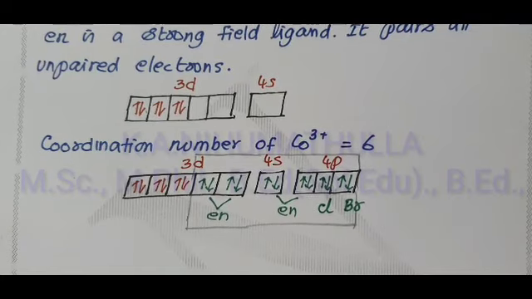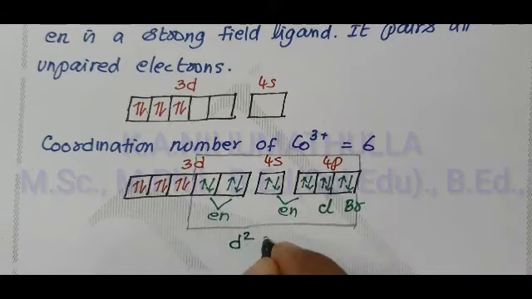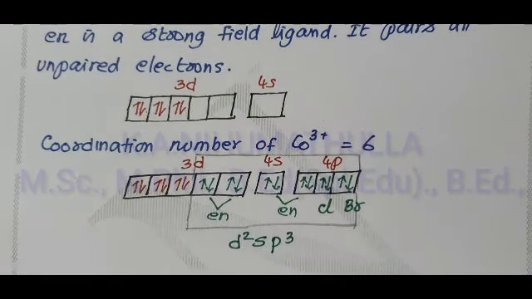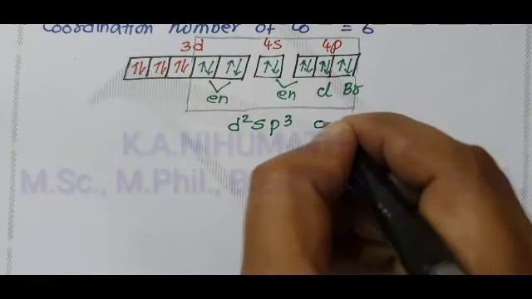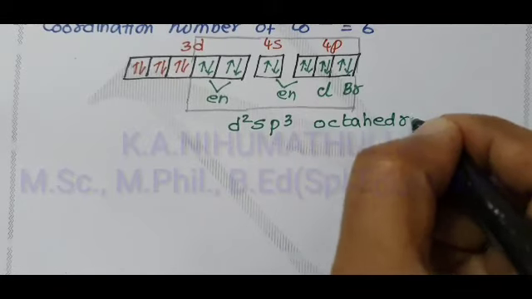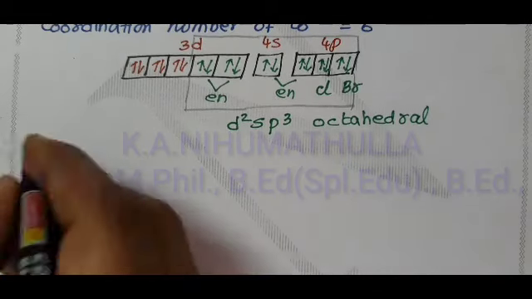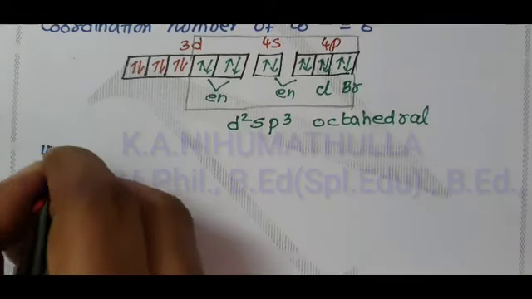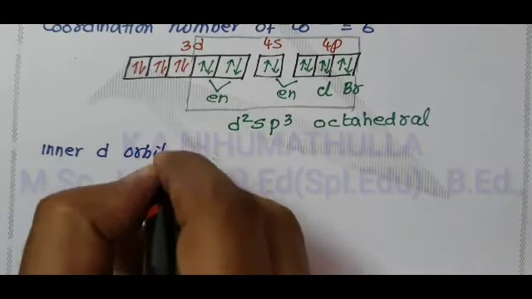What is the hybridization? d2sp3 hybridization. If the hybridization is d2sp3, the geometry is octahedral. Here, which orbitals are involved in hybridization?